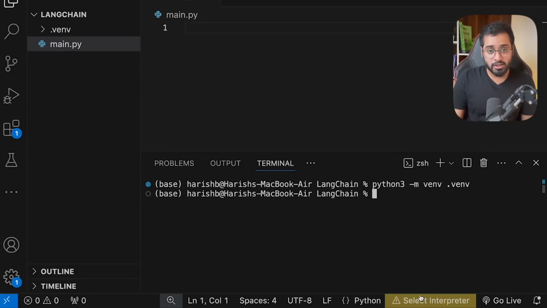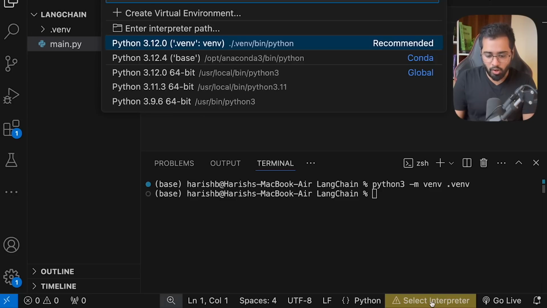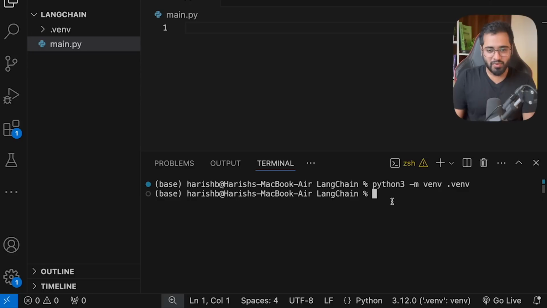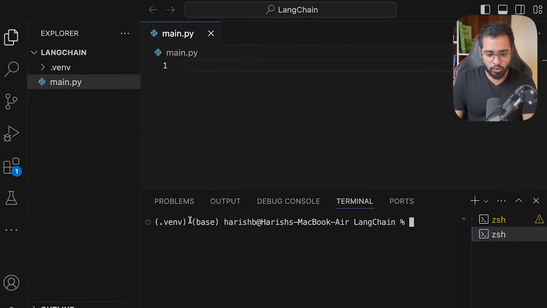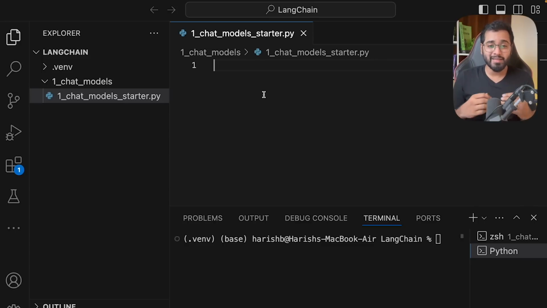But if it doesn't show you, you can just easily click on this button right here and then select the venv directory right here. And that's it. It has been changed to the venv path. So if I open up another terminal window, you can see the venv on the left side. So we are now in the virtual environment. That's it. Our Python development environment is completely set.